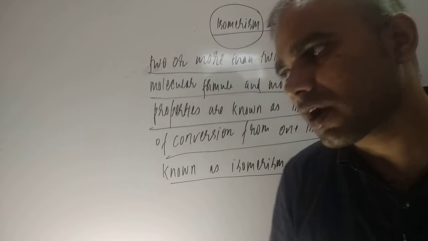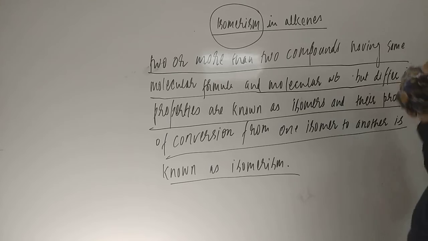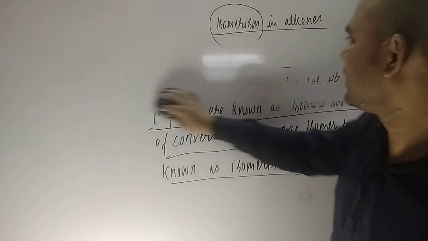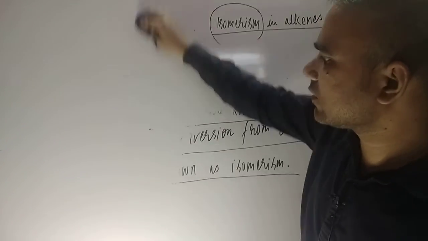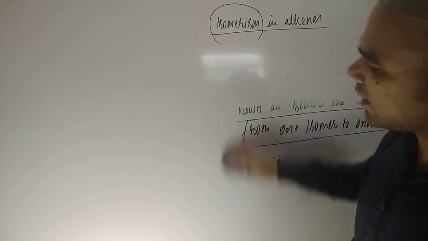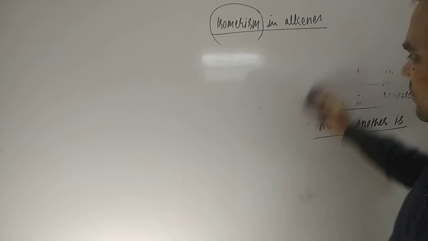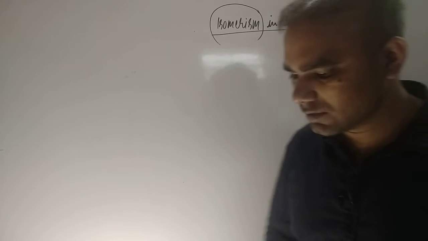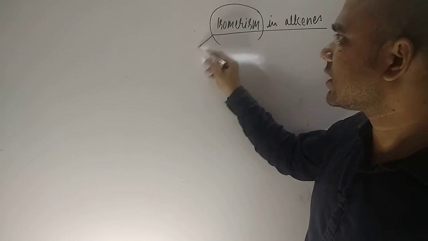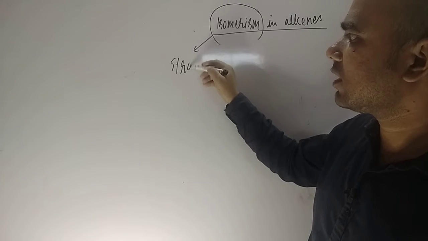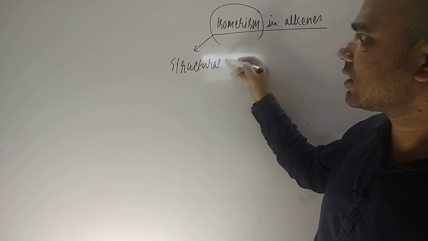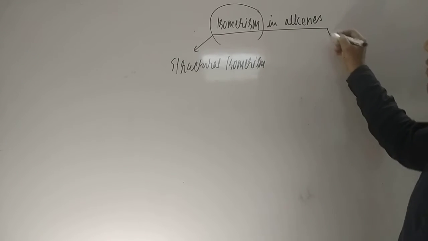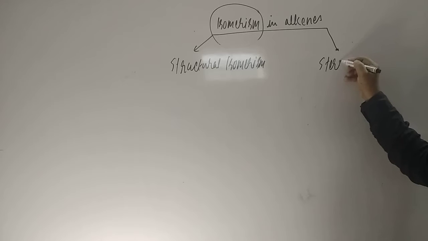Now when you talk about isomerism in alkenes, there are also two types. The first one is structural isomerism, and the second one is stereoisomerism. So let us have a look over it, students. Firstly we are going to understand structural isomerism, and the second one is stereoisomerism.